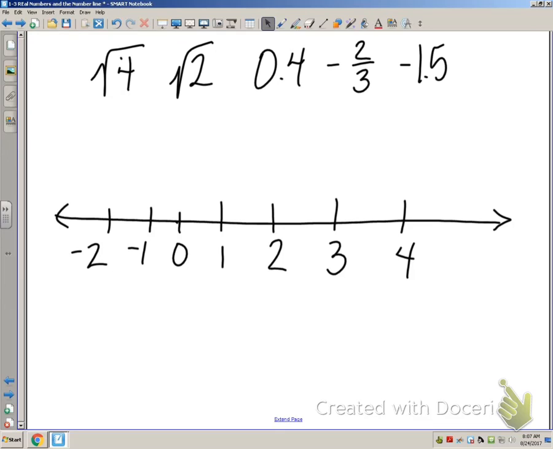Okay, so if you would like just a little something extra to try, you can try this one on your own. And this is actually that same problem, but what I did was I copied it over here so that you could paste it along the number line so you could kind of see the order listed from least to greatest.